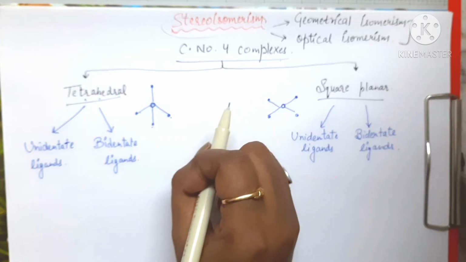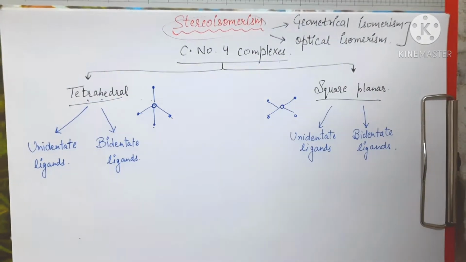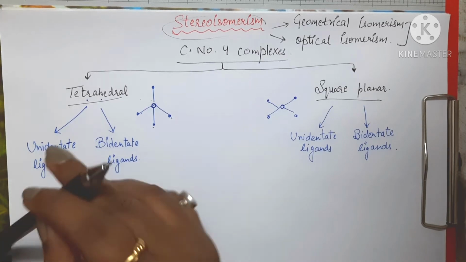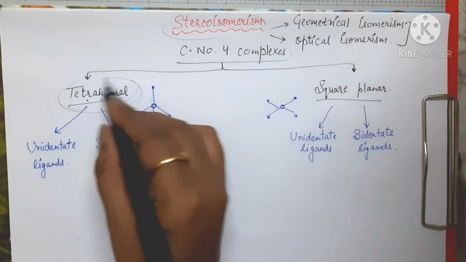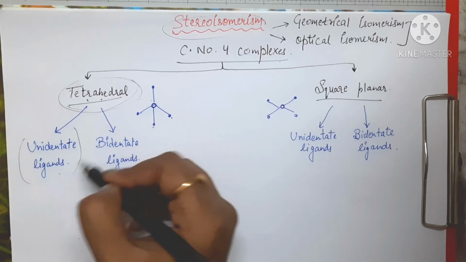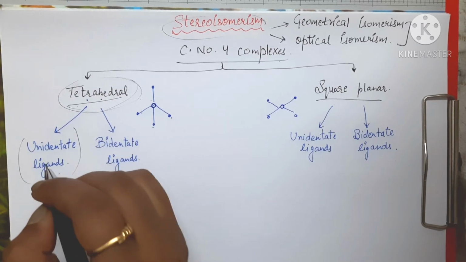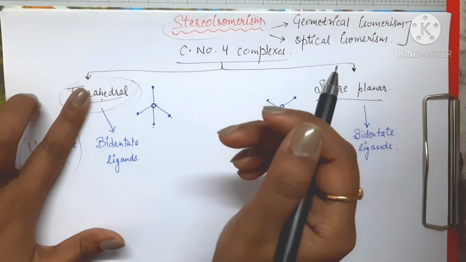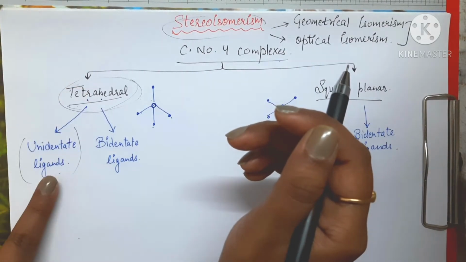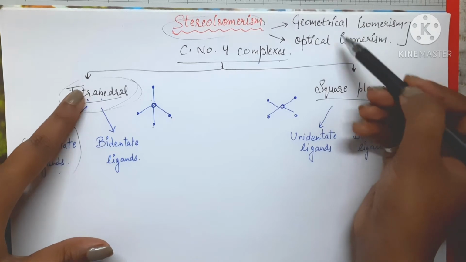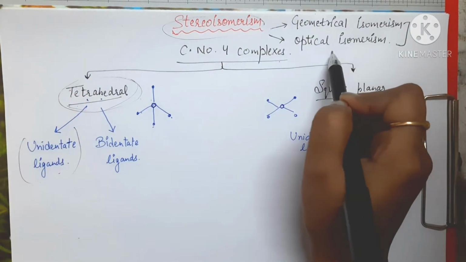So basically this is the major portion which we are going to study in the stereoisomerism in coordination number 4 complexes. Okay, so now first what we are going to do is, we are going to study tetrahedral complexes and the ligands attached are unidentate ligand. This will be the first case which we are going to study, and we will study the geometrical as well as optical isomerism in them.